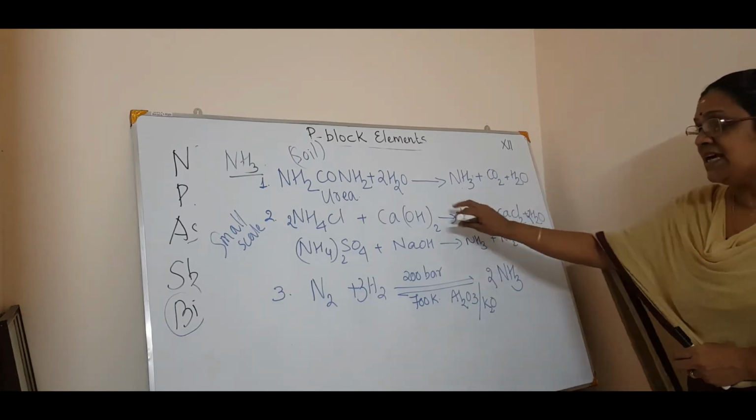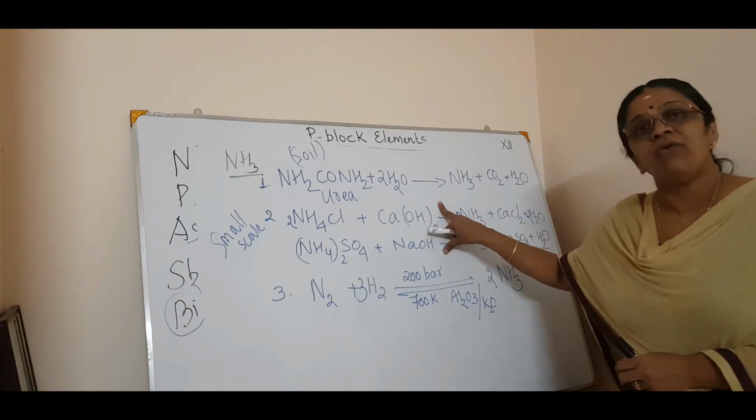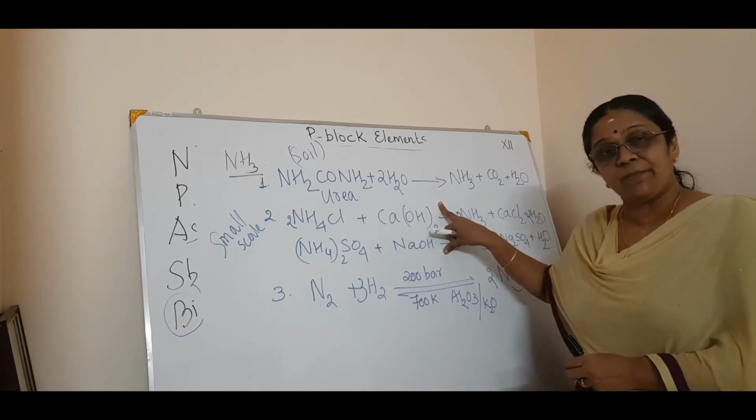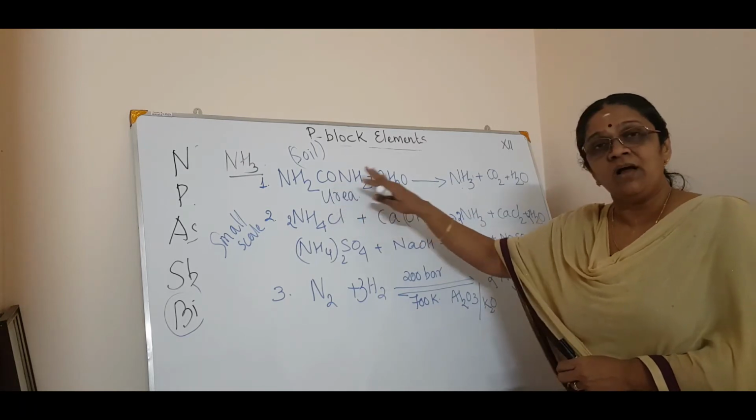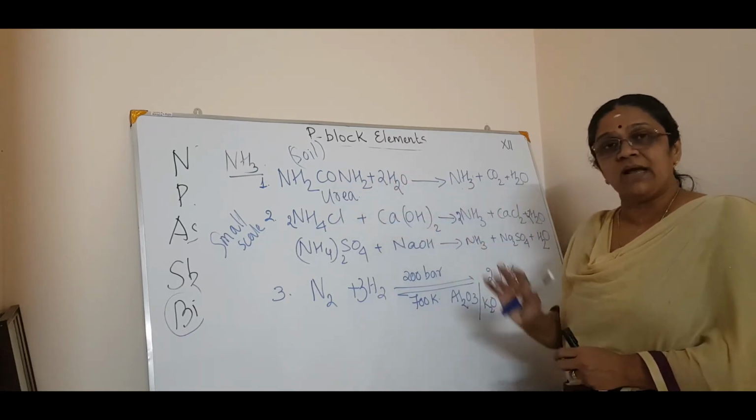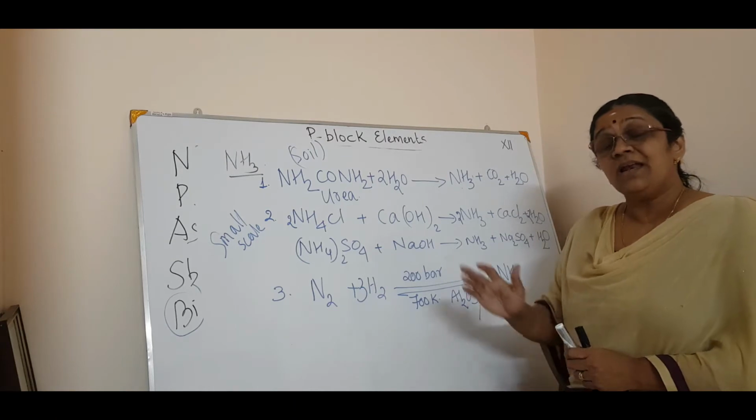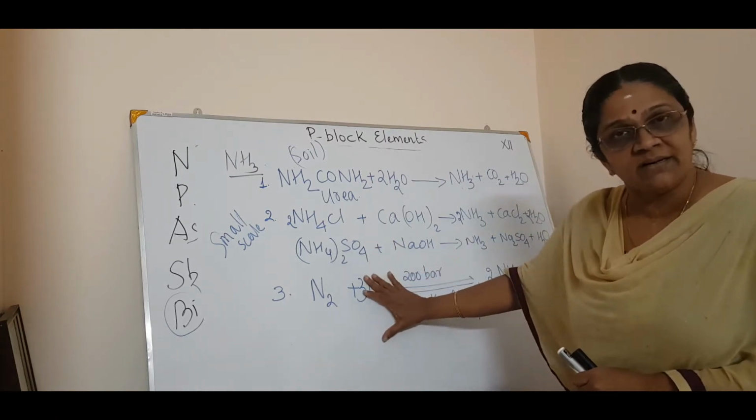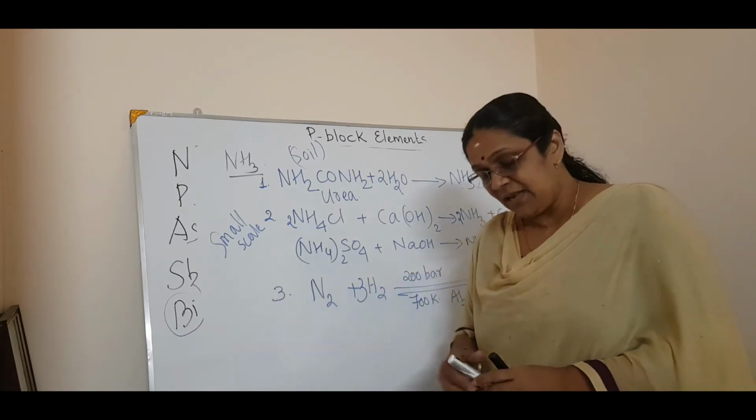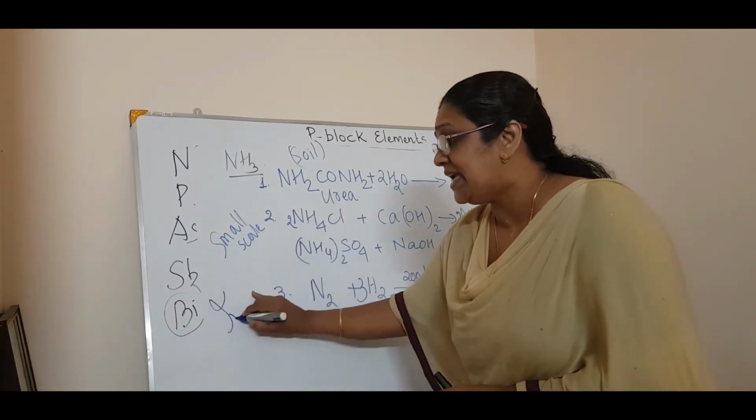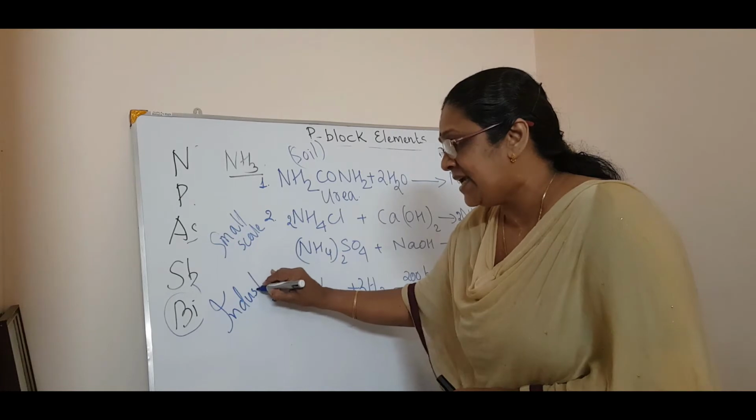See? So this is a small scale preparation of ammonia. A simple preparation is from urea reacting with water, you will get ammonia. Clear? Now we will see the most important preparation for ammonia, that is a large scale preparation, or you call it industrial preparation. What is it?